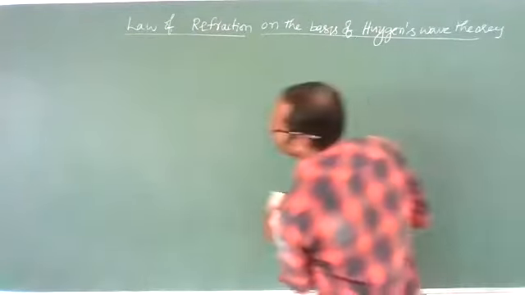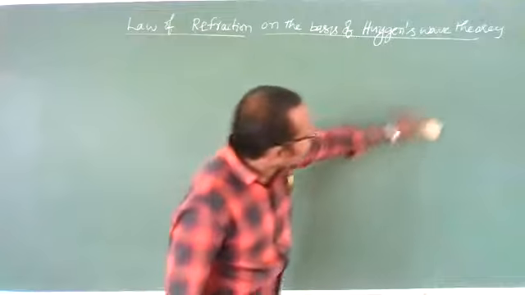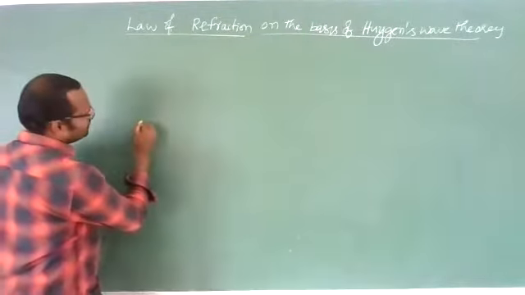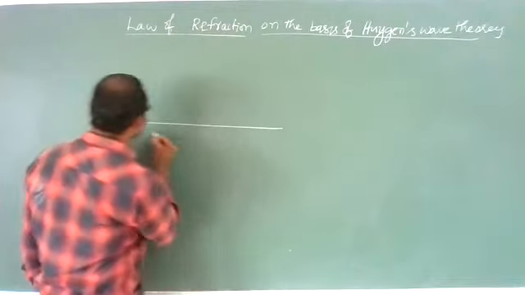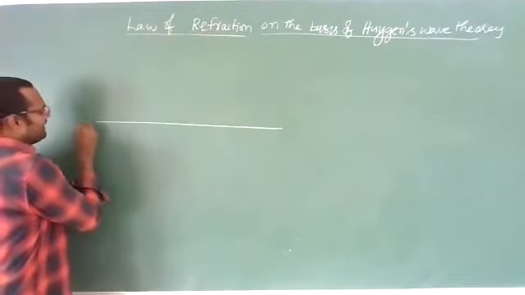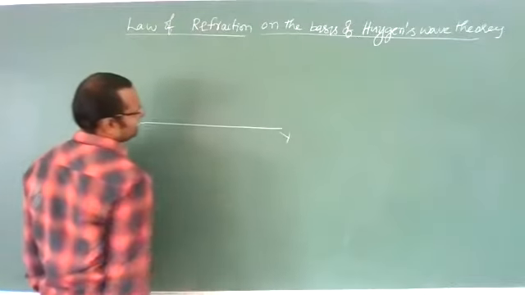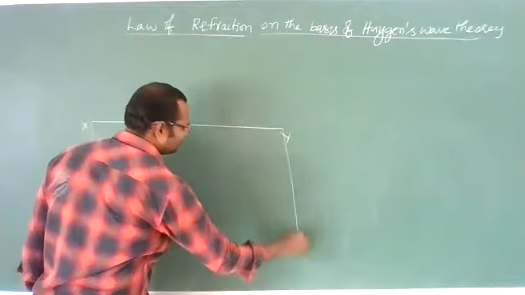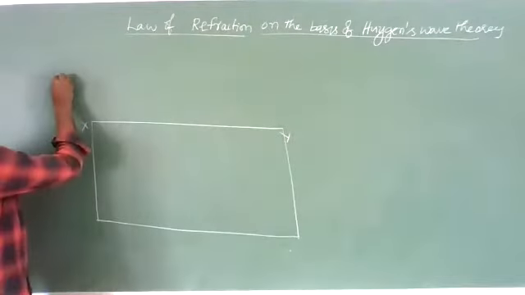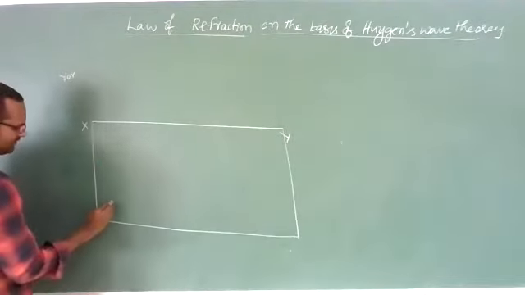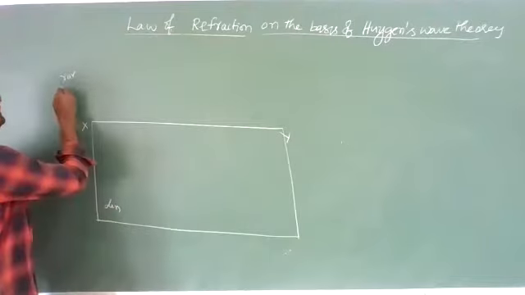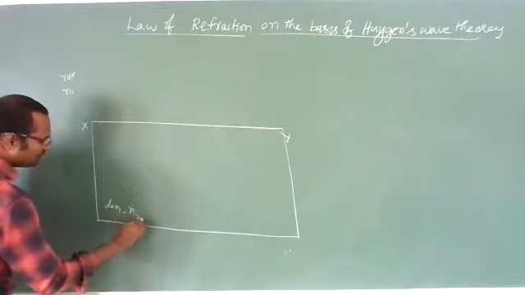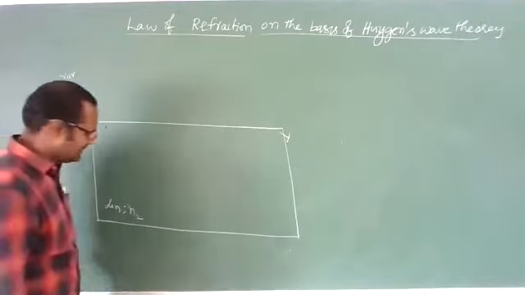Now, first let us consider one surface which is separating the two mediums. XY is the surface which I am considering here. This XY surface is separating this medium from that. This is the rarer medium, and this is the denser medium. Suppose their refractive indexes are n1 and n2.